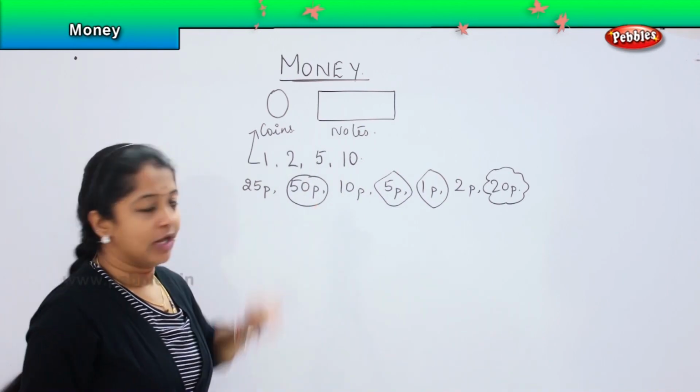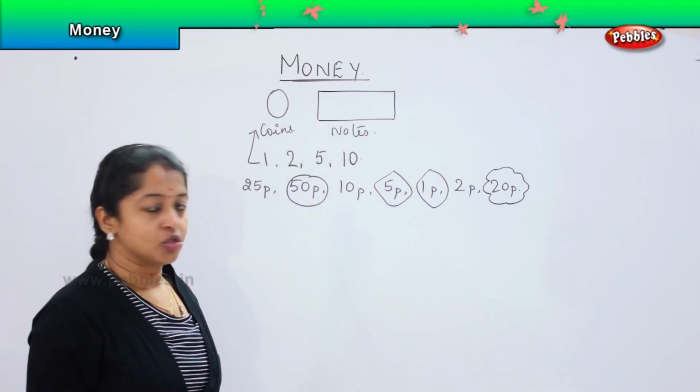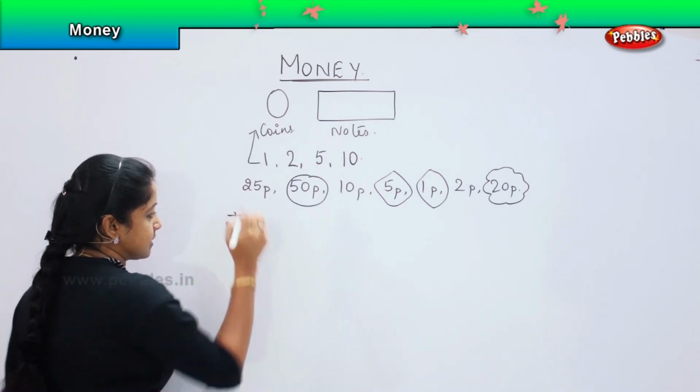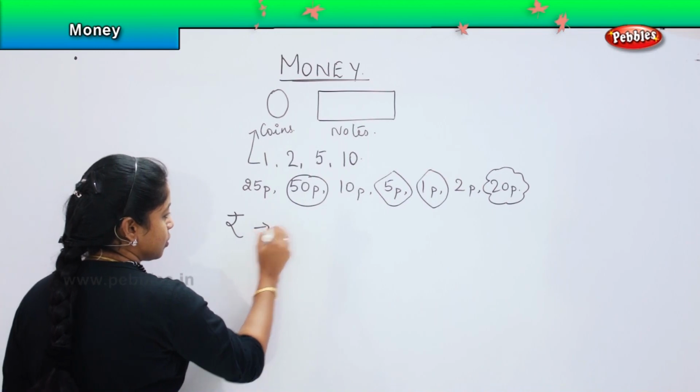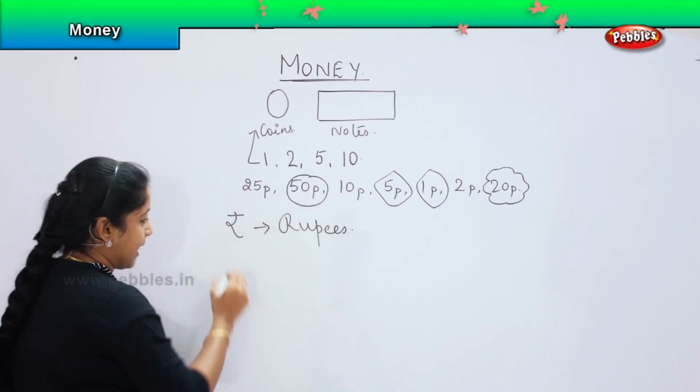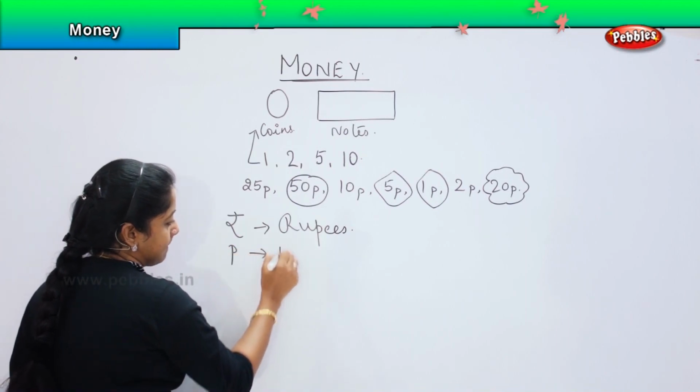Yes. So, coming to today's world, we have the denominations of 1 rupee, 2 rupee, 5 rupee and 10 rupee along with 50 paise. So, what is the symbol we write for the amount? This denotes rupees. Yes, and P denotes paise.